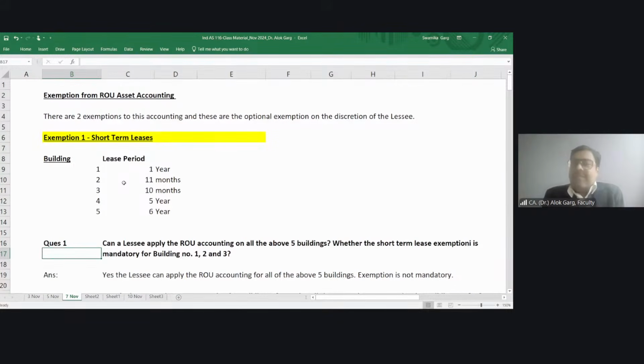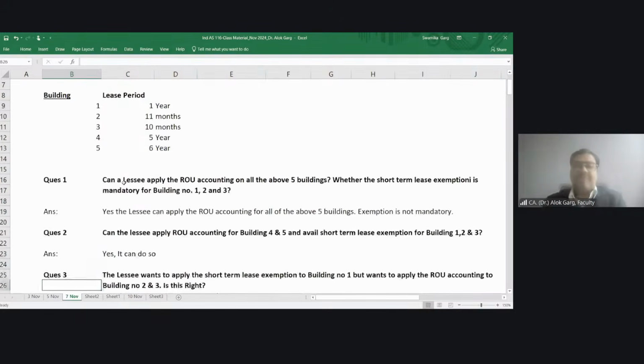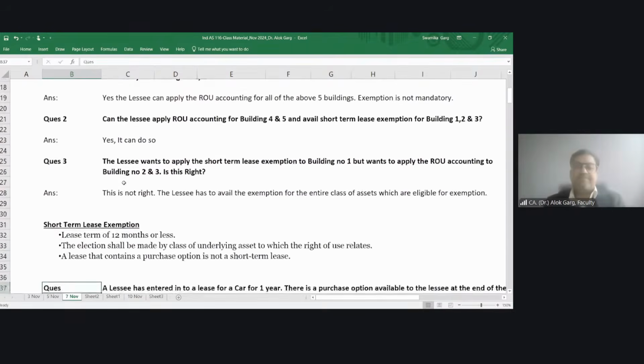I am the lessee and I have taken a mobile phone on an 11-month lease from my lessor. And there is a clause in the contract which says that after 11 months, the purchase option is available with the lessee. In that case, short-term lease exemption is not eligible when a purchase option is available. Okay. So that is there.